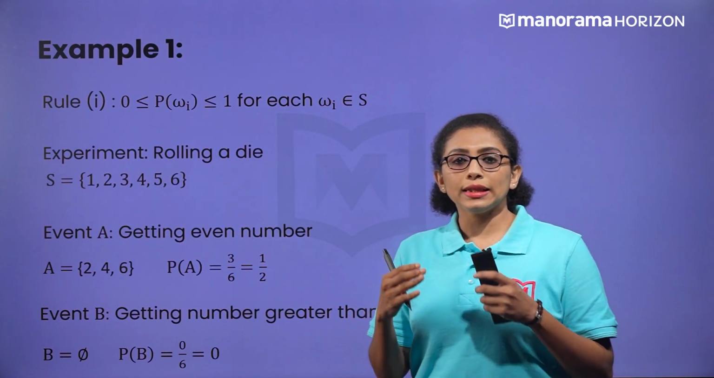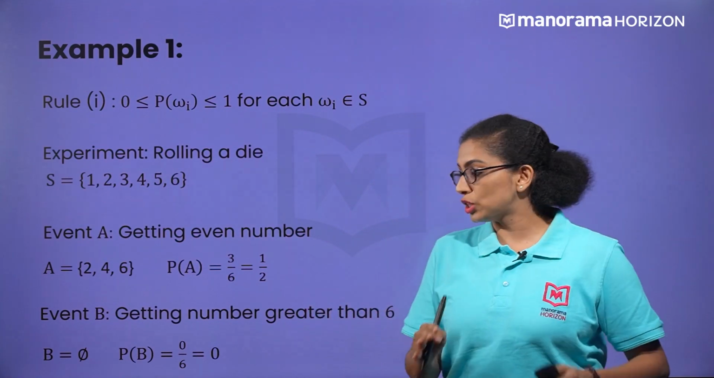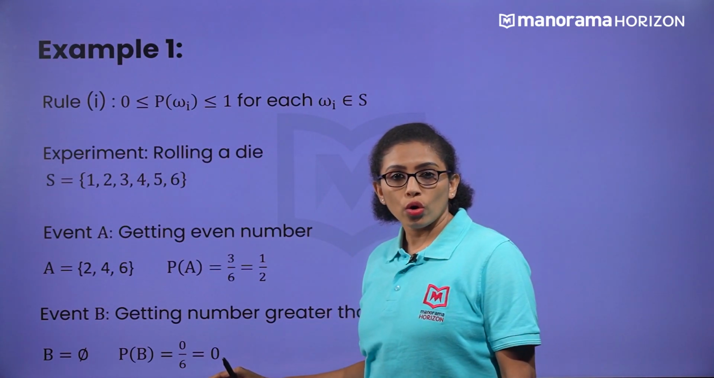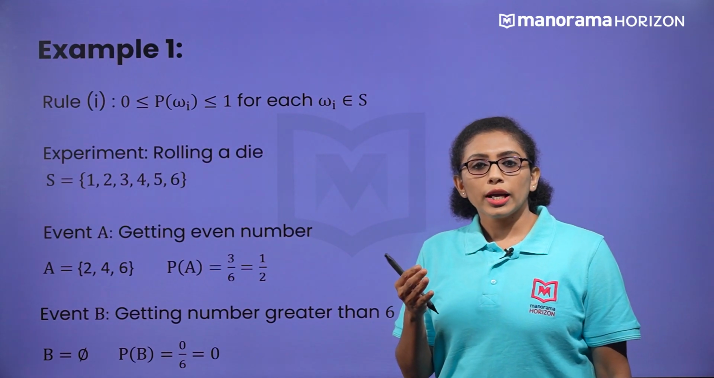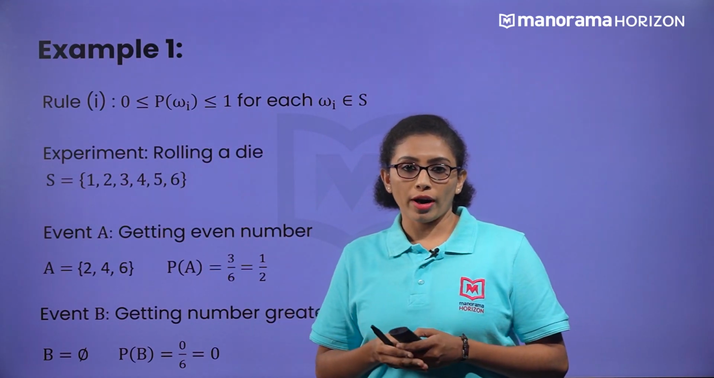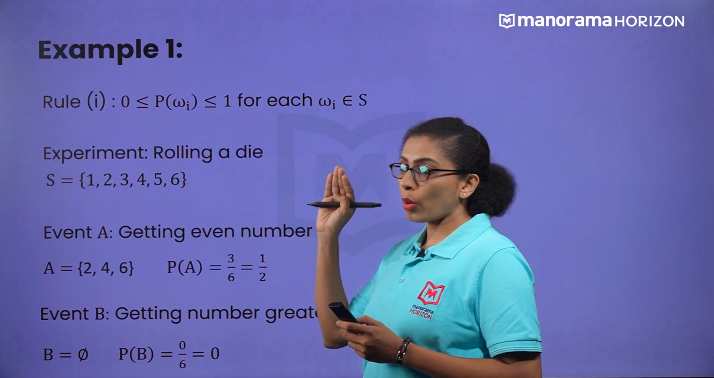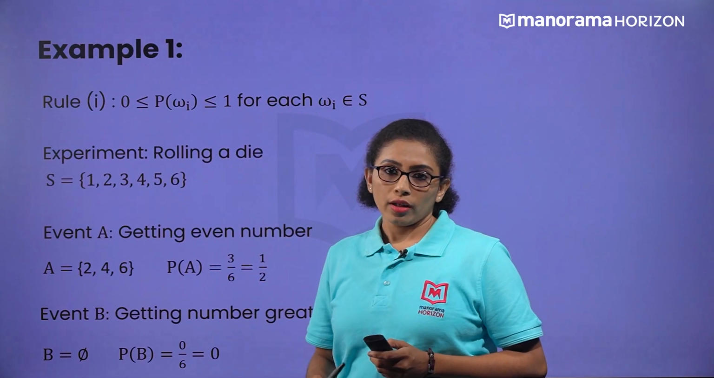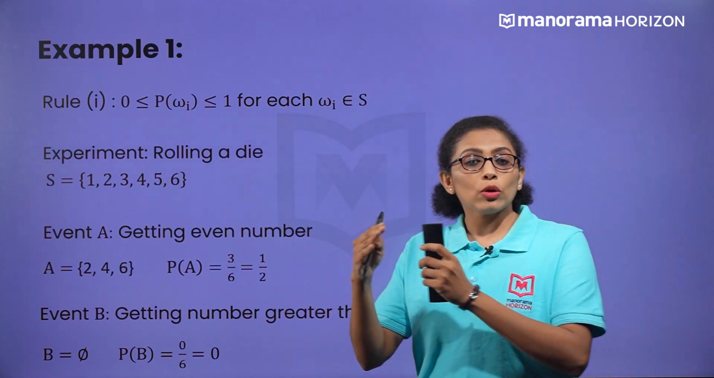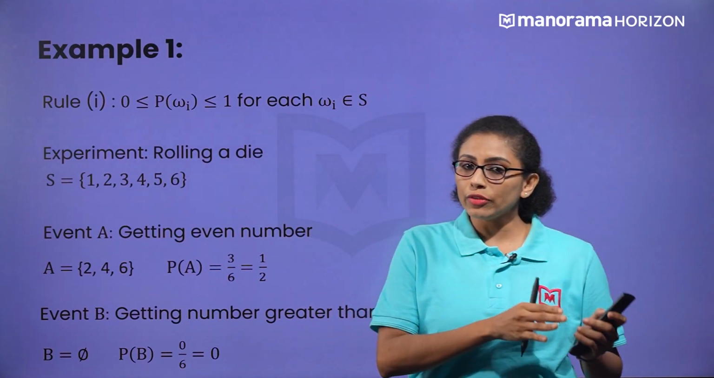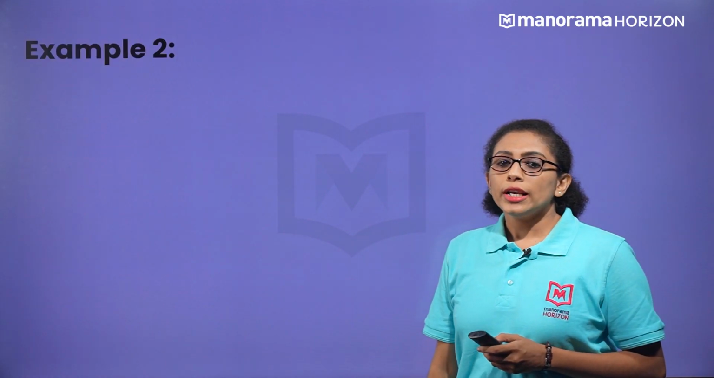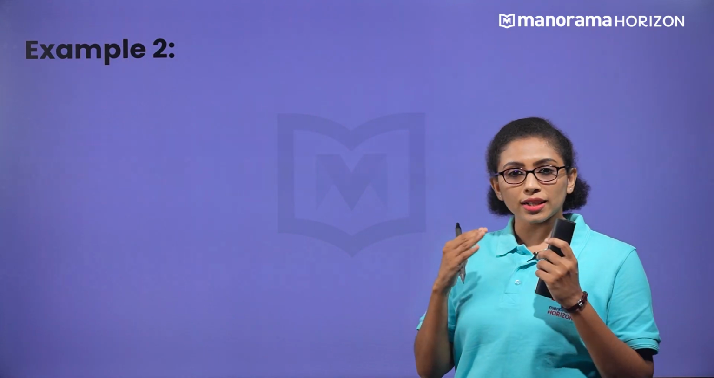You can observe that in these 2 events, the value is between 0 and 1. In the second event, the value is 0, which is not a negative number, and it is not a number greater than 1. So, from this we can say that the probability of an event is always between 0 and 1. It may be equal to 0 or it may be equal to 1, but it cannot be a negative number or greater than 1. Understood? Now, let us see the second example, and by using this example, we will understand the second rule.